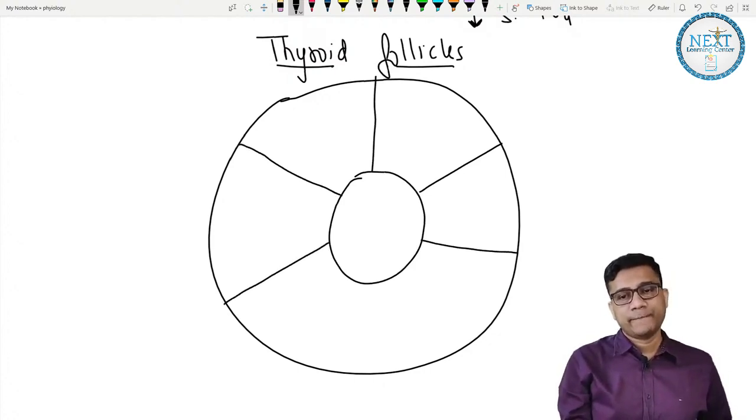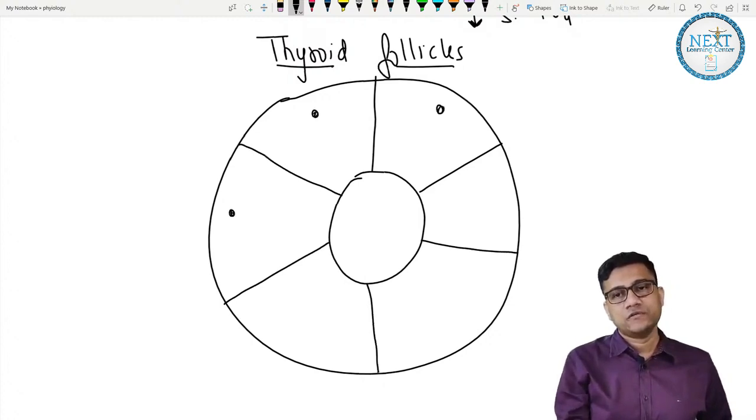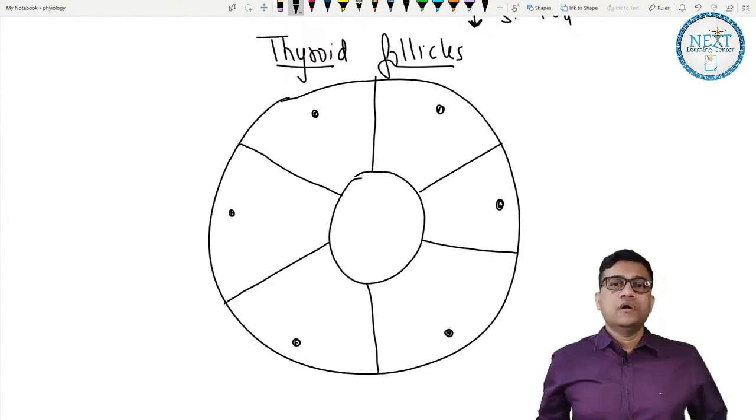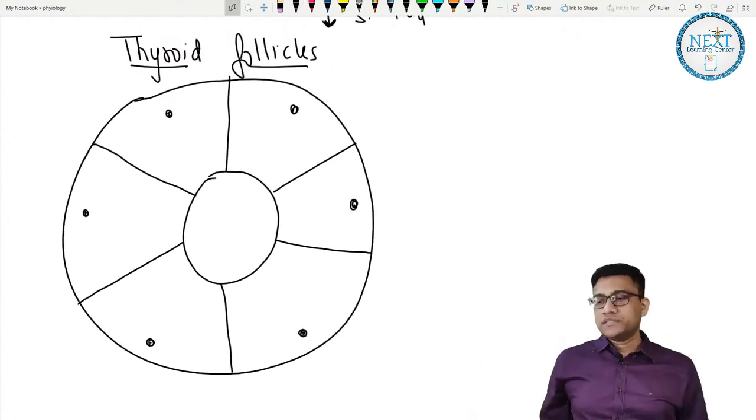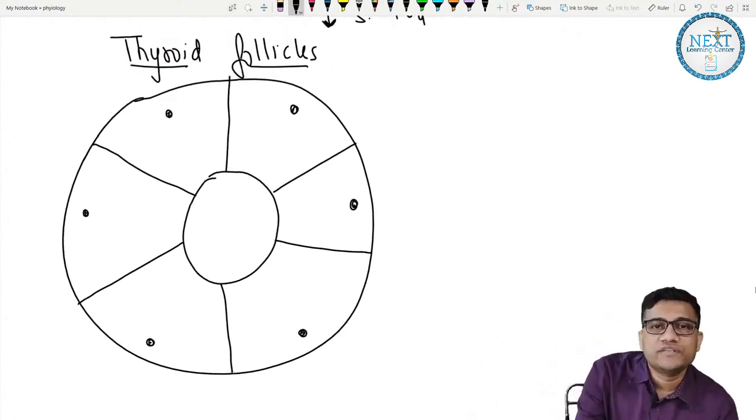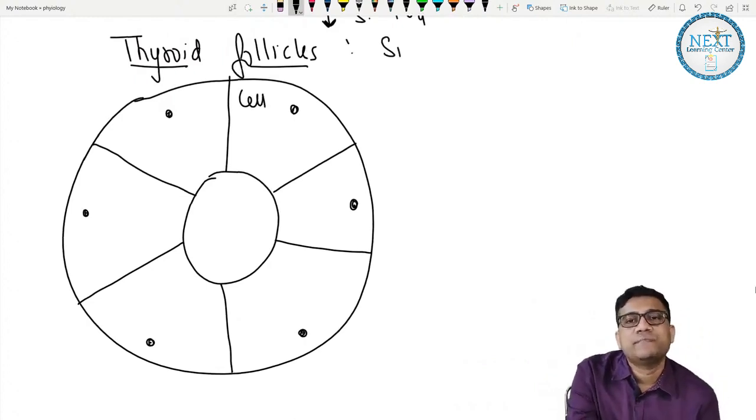Can you see them? Yes. So these are the thyroid follicular cells. They are simple cuboidal cells.